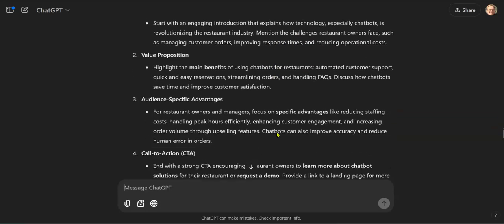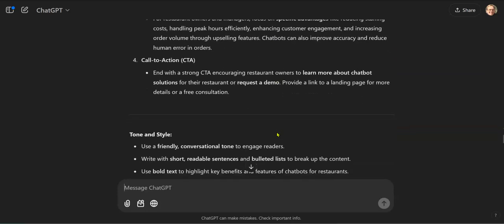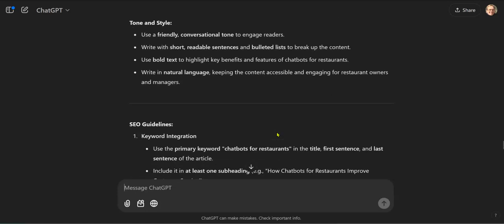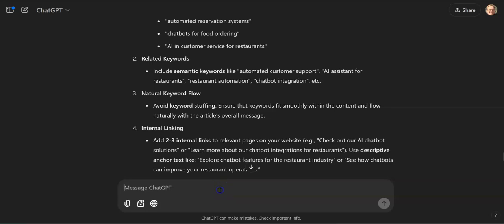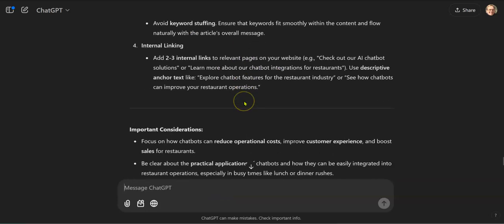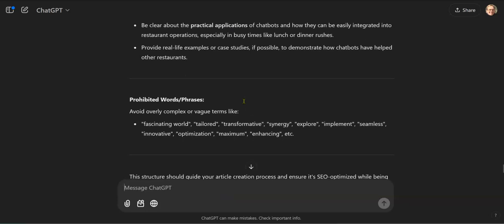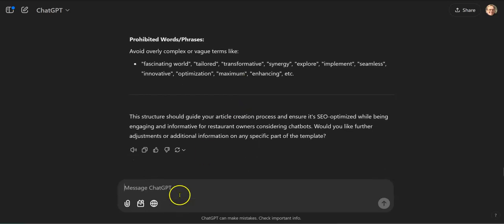All right, we want to CTA. All right. Now what we want to do, that's good. Please add all of these negative words to the list.